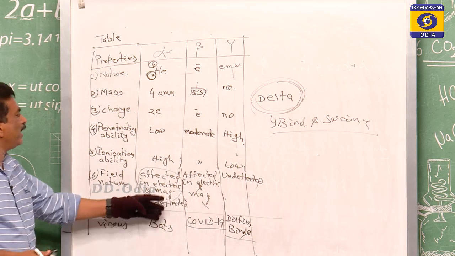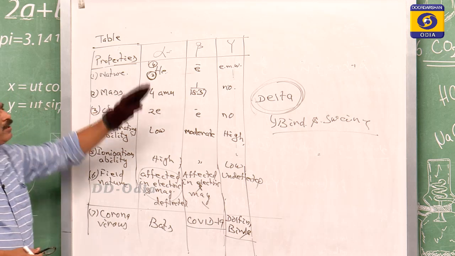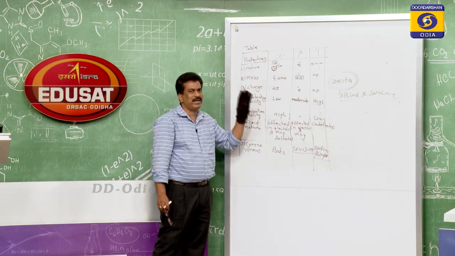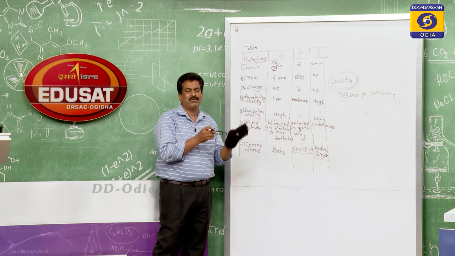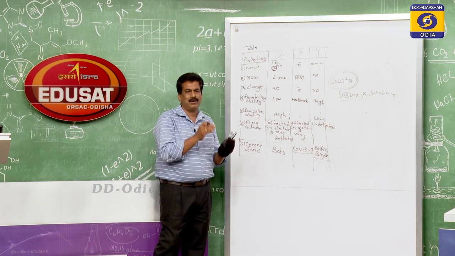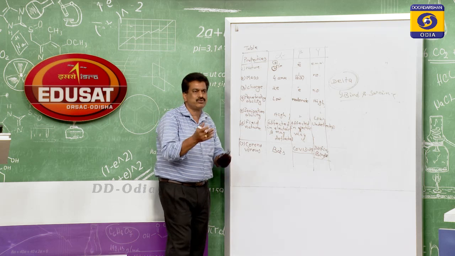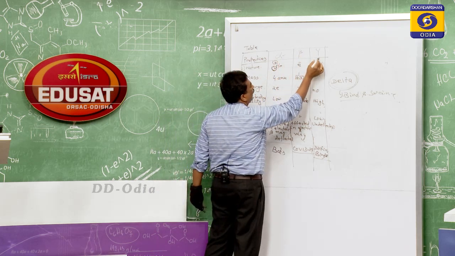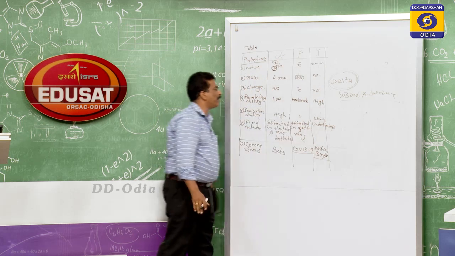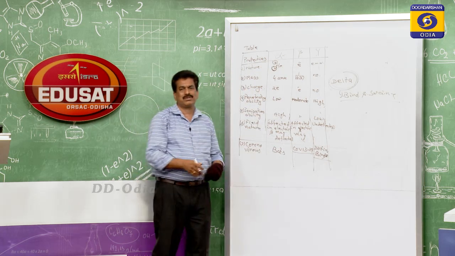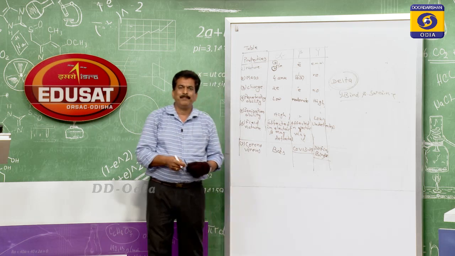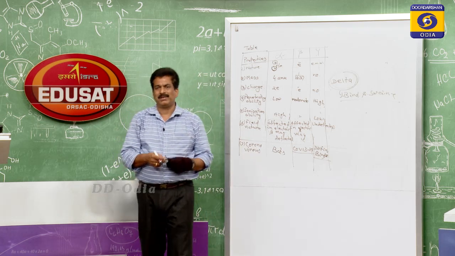So this coronavirus is one type of property of alpha, beta and gamma also. With this we came to a conclusion about how radioactive elements emit rays, the properties of the rays which are emitted, the alpha, beta and gamma rays, in detail. After that we will discuss the laws of radioactivity in the forthcoming episode. Be prepared for that. Thank you very much.